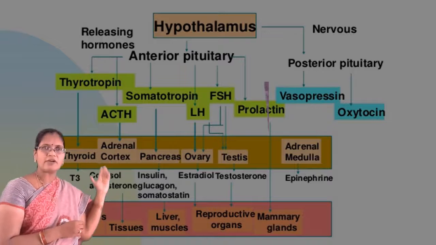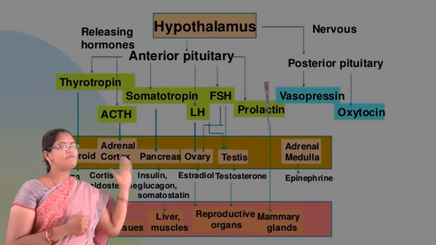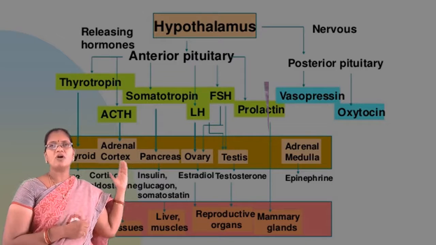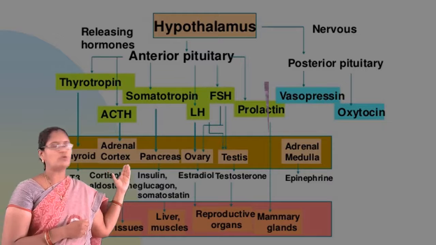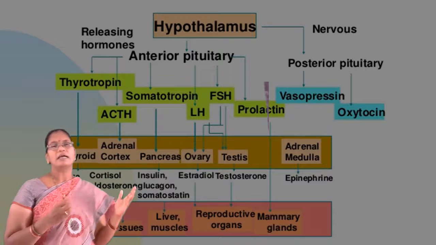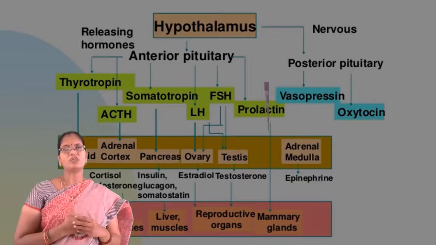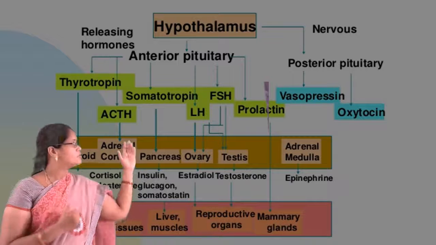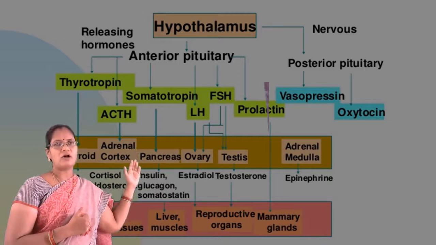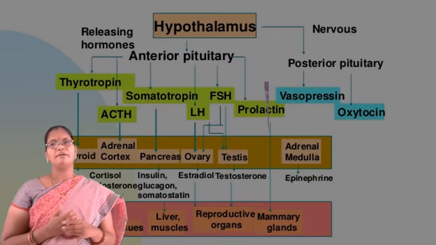The secreted thyroid hormones will act on muscles and liver. In the same way, adrenocorticotropic hormone will act on the adrenal glands, mainly the adrenal cortex, and it secretes cortisol and aldosterone. These secreted hormones will act on tissues.